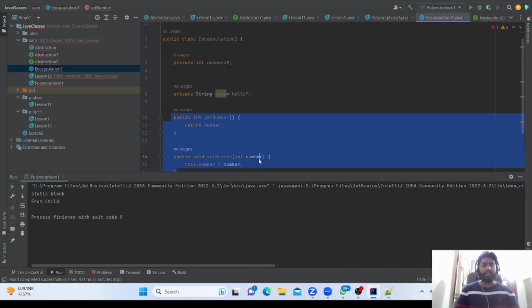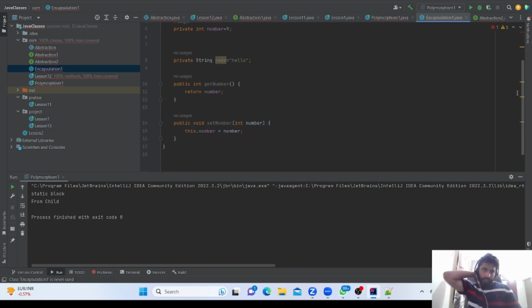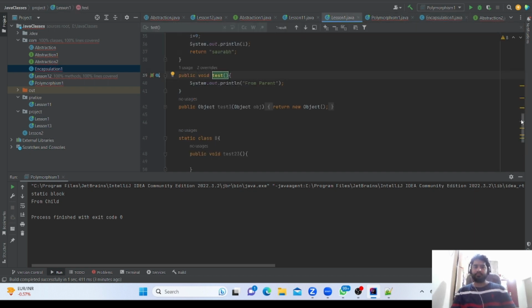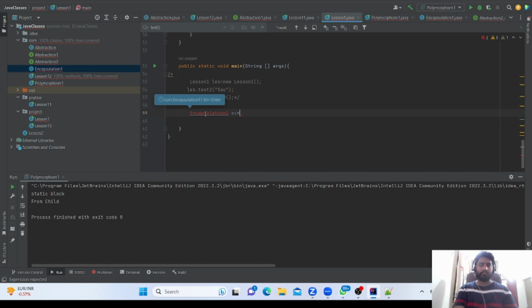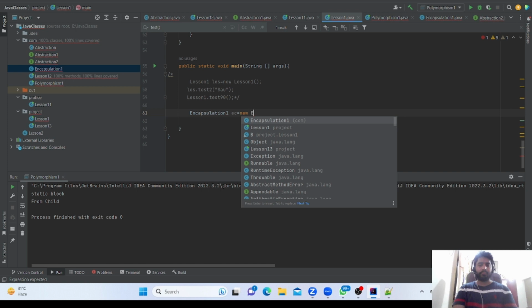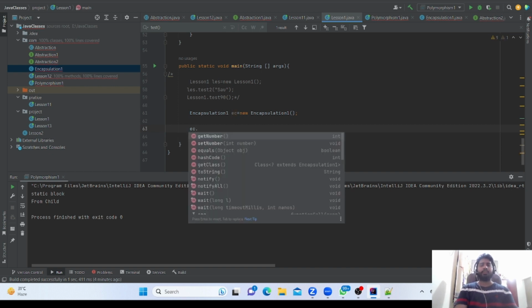Now if I am going to create the object of encapsulation in another class, suppose lesson 1, I import the class. ec dot set number.